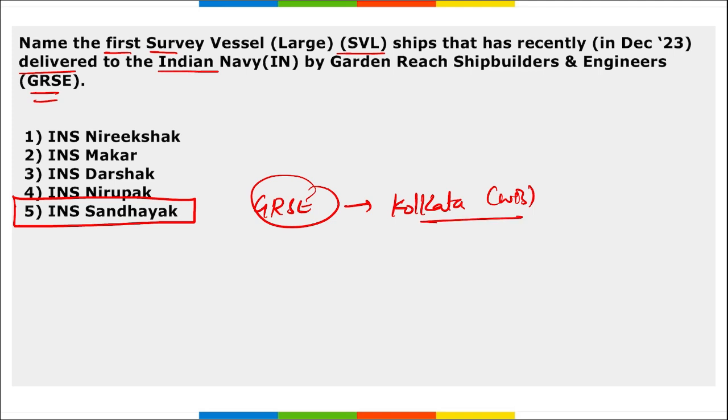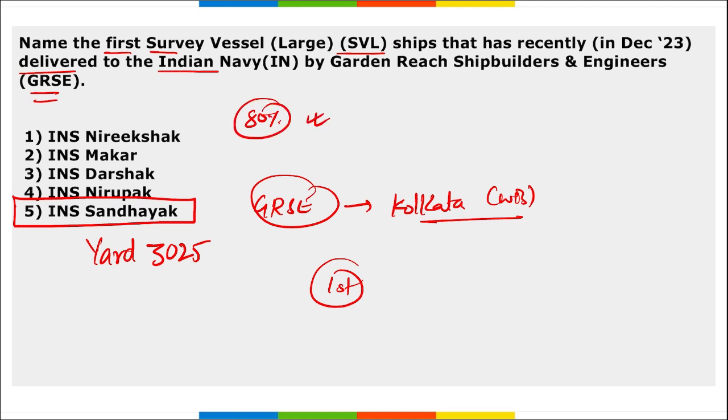Right? And this Indian naval ship Sandhyak delivered by GRSE is also known by the name Yard 3025. Correct? And this is one of the first 4 survey vessel large ships delivered to the Indian Navy. And this INS Sandhyak contains 80% indigenous content.